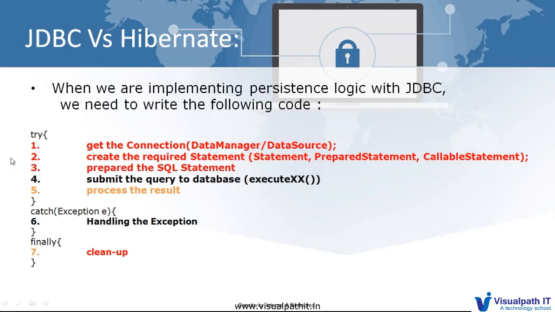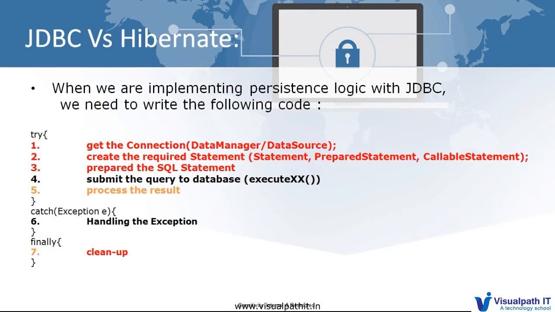from 1 to 7. But just think, this is unnecessary work like getting a connection, cleaning a resource, handling an exception. All the red steps 1, 2, 3, 5 and 7 create code duplication, as well as being unnecessary, where the developer, if he wants to develop an application, cannot always focus on the business logic.